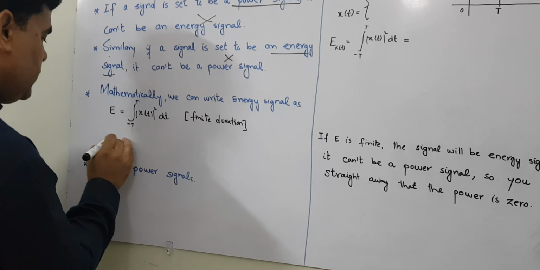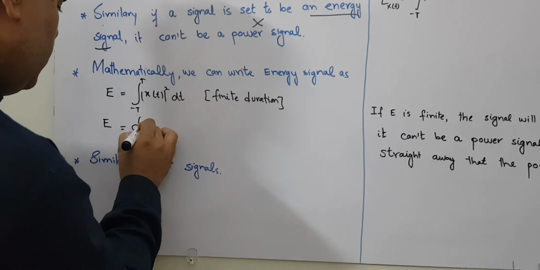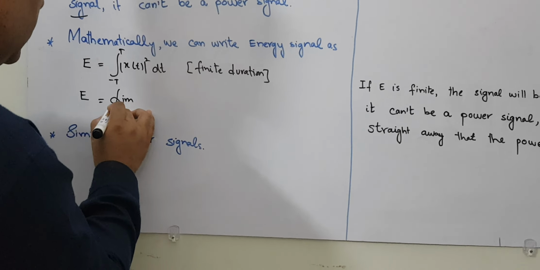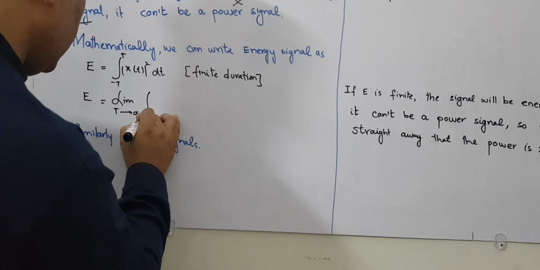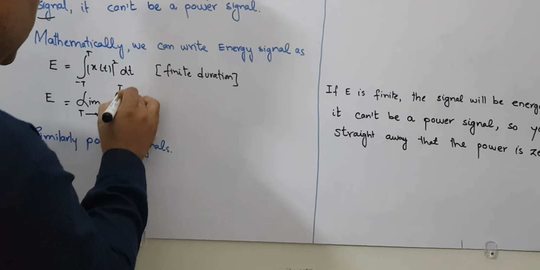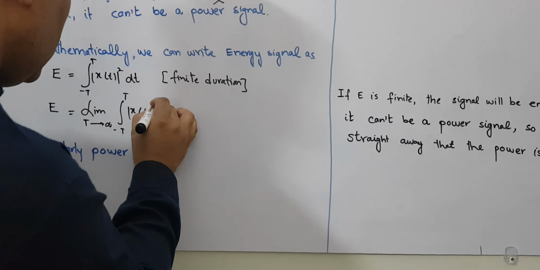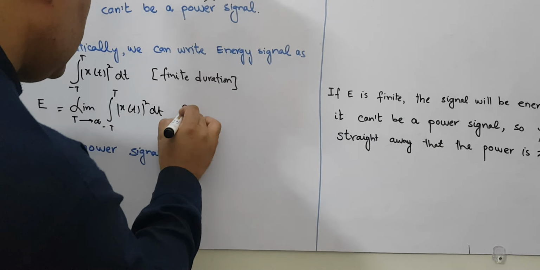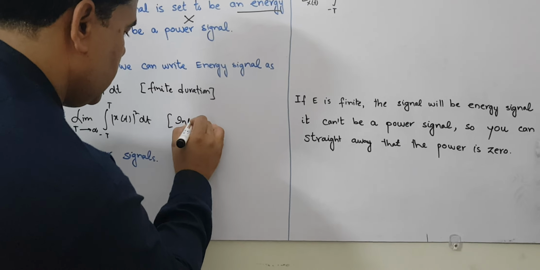But if you take the limit, T tending to infinity, of the integral from minus T to T of x of t whole squared dt, it means that the duration is infinite.